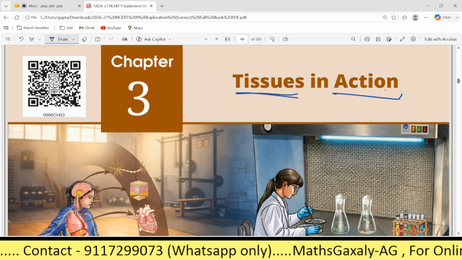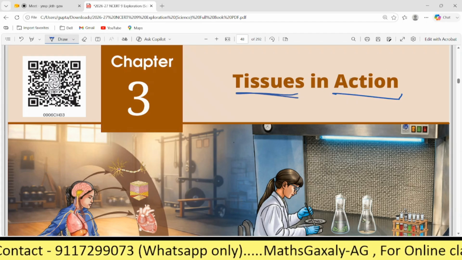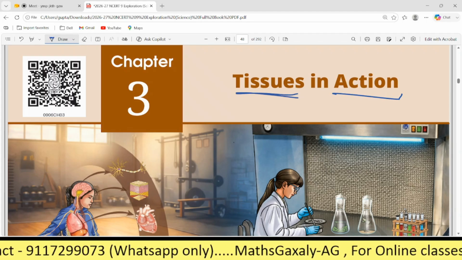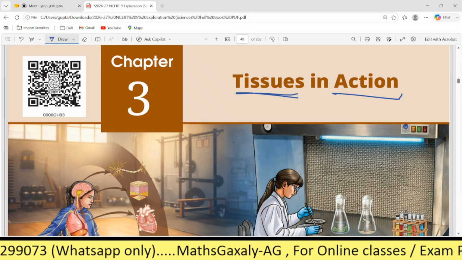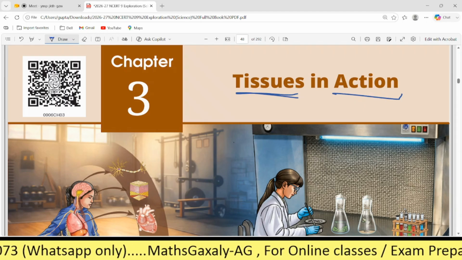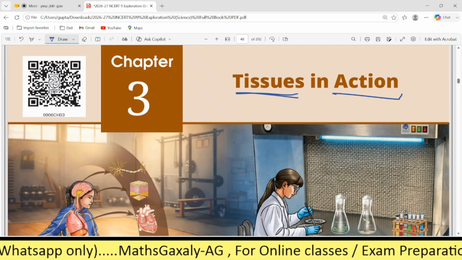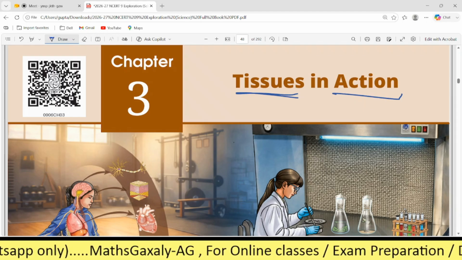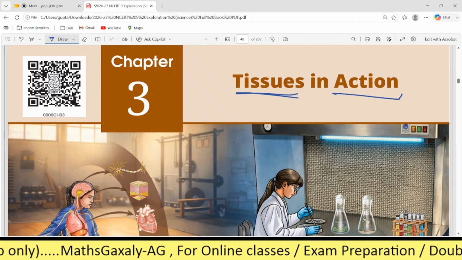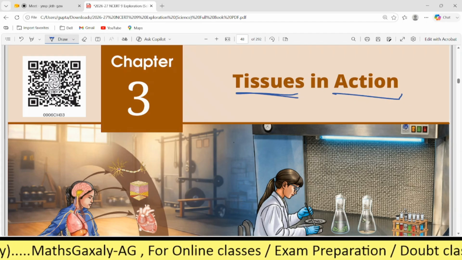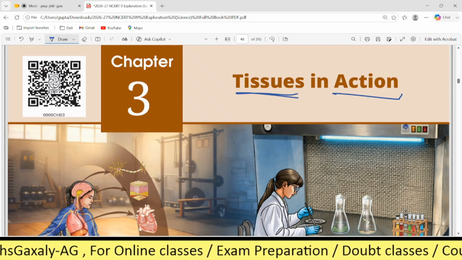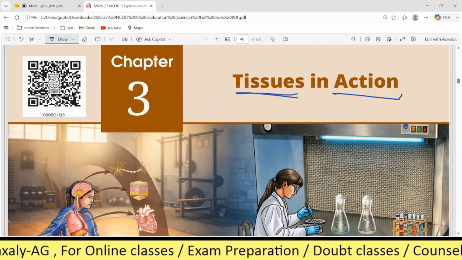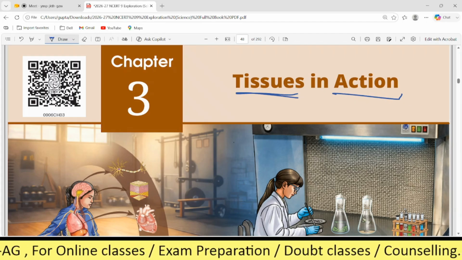Action means, in the term of biology, how the tissue is functioning, what process they are doing. Very good. So in biology we can say the tissue is in working condition, right?